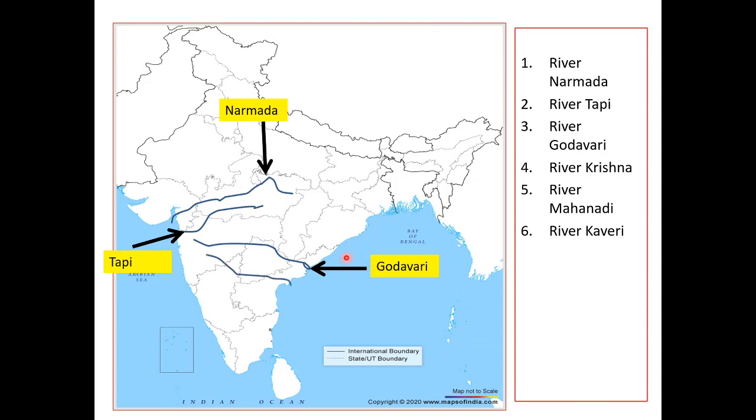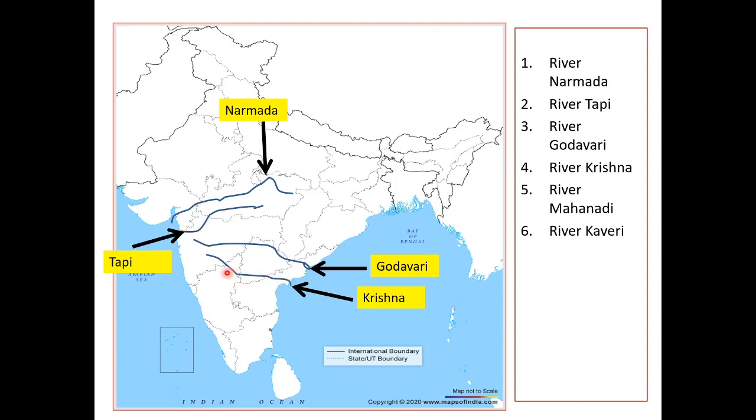After that, we have river Krishna. Krishna is also a peninsula river in South India. It is also very important. Krishna river is the fourth biggest river in terms of water inflow and river basin, after Ganga, Godavari and Brahmaputra.